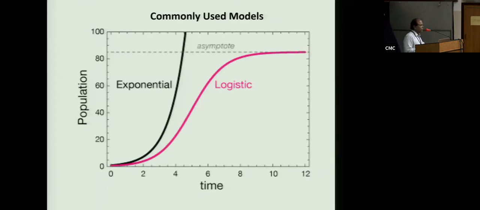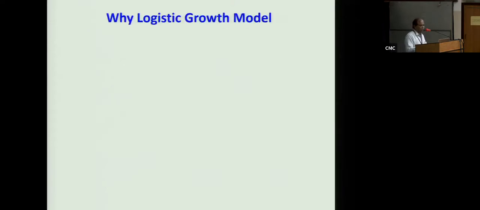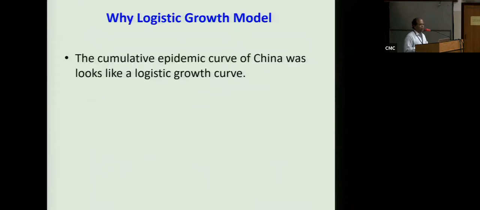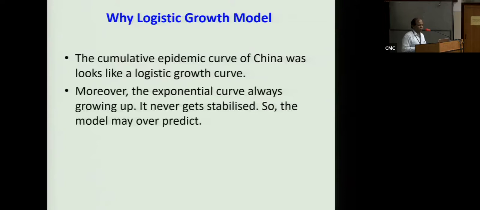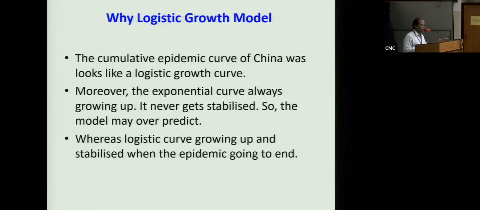The exponential model gives you that it keeps going, so therefore it is likely to overestimate the numbers. So we looked at the China curve, and any epidemic, after some time, has to get stabilized. Therefore, ideally speaking, it should follow a logistic growth curve model. So the exponential curve model, as he said correctly in biology, we did not want to use, since it keeps on increasing, and therefore we used the logistic growth curve model.